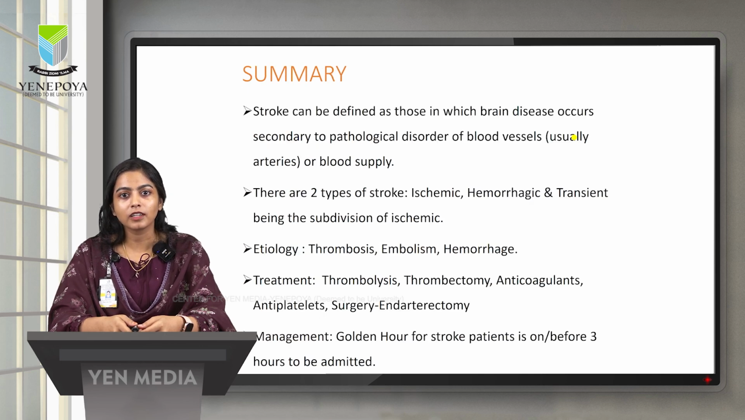So let's summarize our topic. Stroke can be defined as a brain disease occurring secondary to a pathological disorder of blood vessels or blood supply. As we all know now, there are two types of stroke: ischemic and hemorrhagic, with transient being a subdivision of ischemic. The etiologies are thrombosis, embolism, hemorrhage. When it comes to treatment, it is thrombolysis, thrombectomy, anticoagulants, antiplatelets, and surgery, which involves endarterectomy.